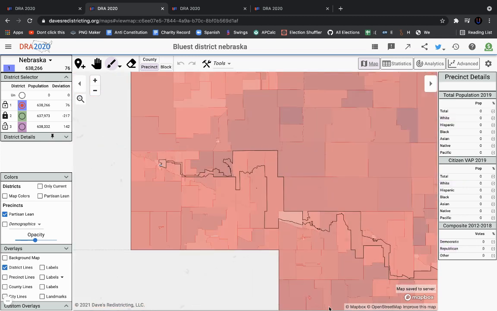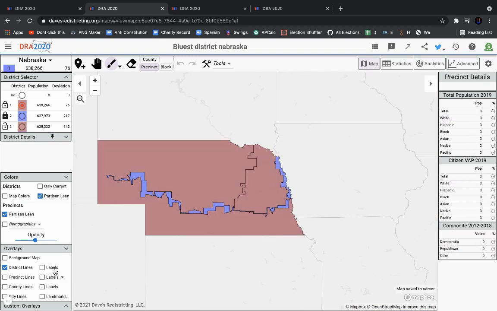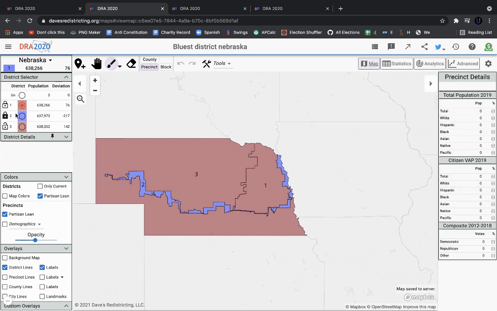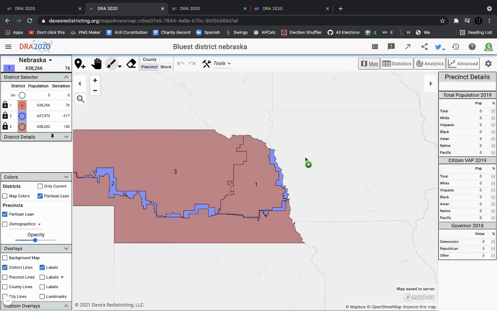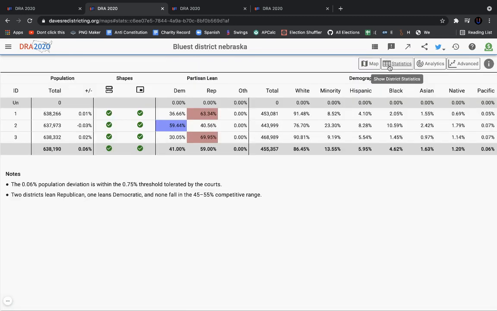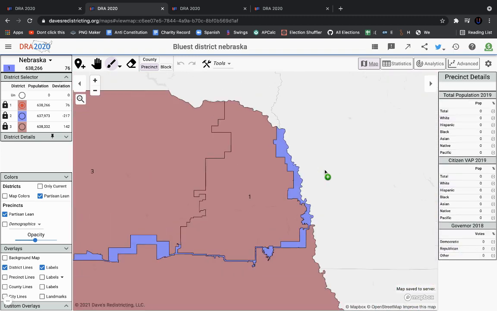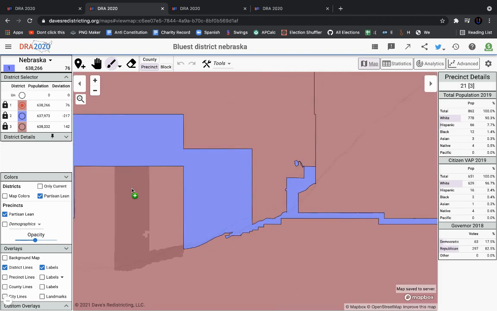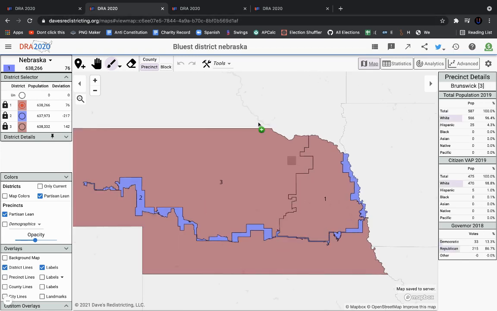Then we are going to take a look at the partisanship. Again, the second district is the most Democratic it gets. I'm actually going to turn on the 2018 data set. I think that might make it safe, if I'm not mistaken. No, it does not. But yeah, the first district is very safe, as is the third, mostly because you're taking the Democratic areas away from these voters. And yeah, this district would be around a 20-point Democratic district. So this is a map that could happen if the Democrats held all the power in redistricting, but it's definitely not going to happen because it's terrible and looks gerrymandered.